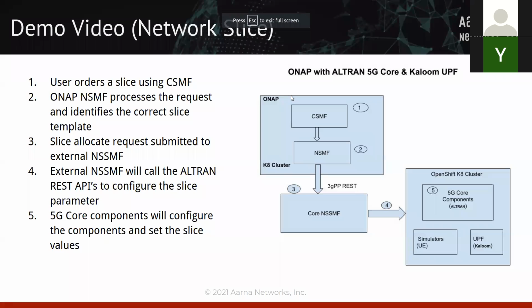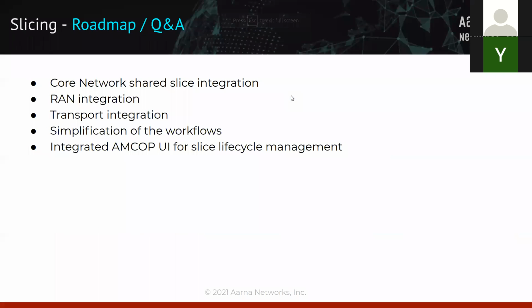Going back from the demo, what is the next step? Our plan going forward is the roadmap for slicing. We are going forward with shared slice integration as our next step, along with the RAN integration and transport integration, which the community is doing. We'll take that forward and try to simplify it and make it part of the AMCOP integration, and a simple workflow will be there to perform the lifecycle management of network slicing. So this is the thought process for the next steps.